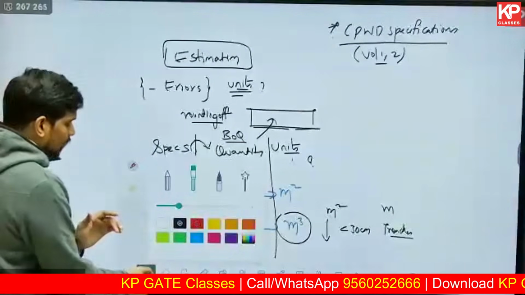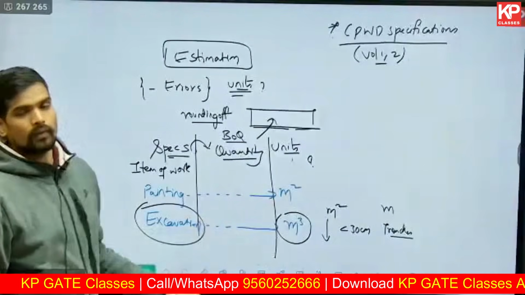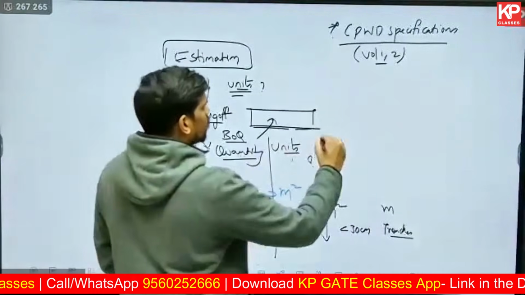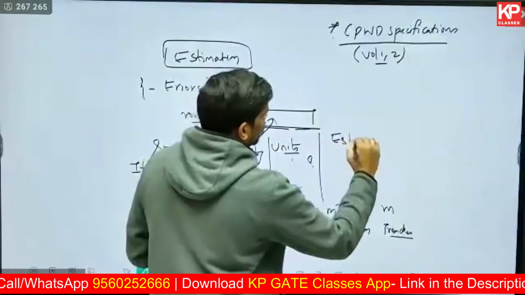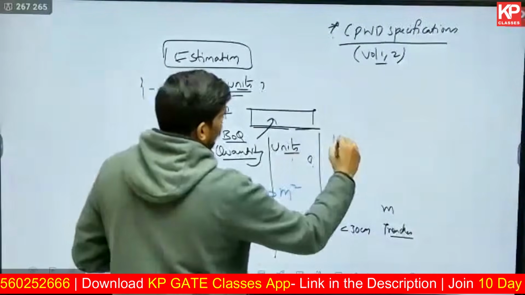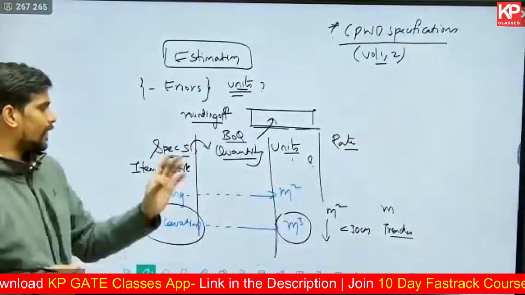That said, why do we measure, or why do we prepare the bill of quantities? Why do you create this list with the appropriate measurement units? We do this to estimate. Basically, after this comes the cost estimation. For cost estimation, you need the rate of each item of work. I'm sure you know what is rate. Cost per unit is called rate.